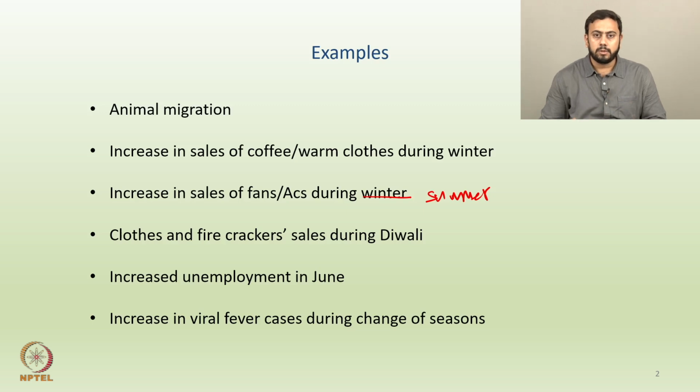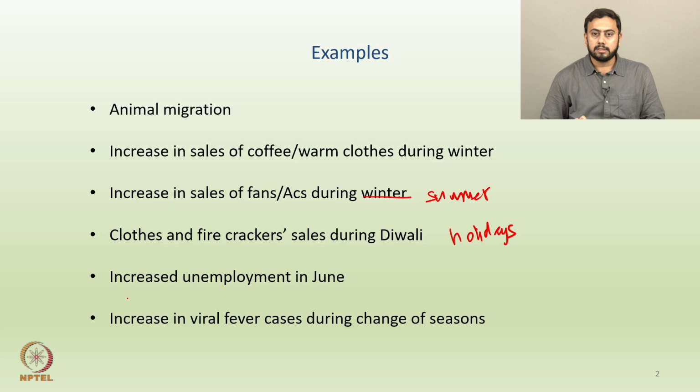So, increased sales of fans or ACs during summer. Again it all boils down to different seasons within a year, okay, or clothes and firecrackers sales during Diwali. So, again due to holidays. So, this reason could be due to holidays or again amounting to seasons, right. Then the next one could be increased unemployment in June. What happens typically in June is that since most of the graduates are in the job market, one might see slightly more unemployment as compared to some other months, where possibly all the graduates have been placed and have started working in some industry or academia and so on and so forth.